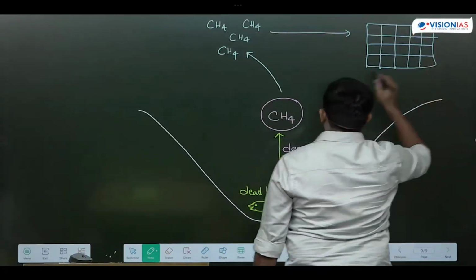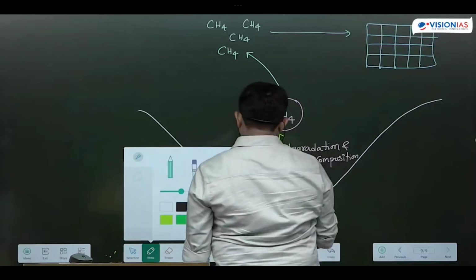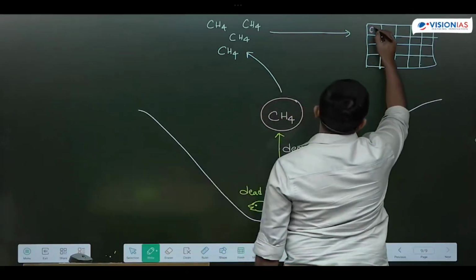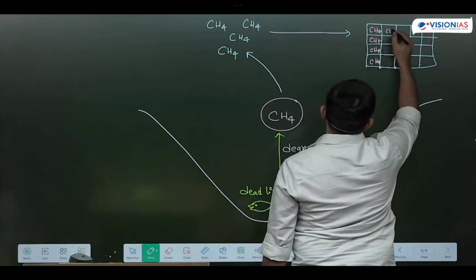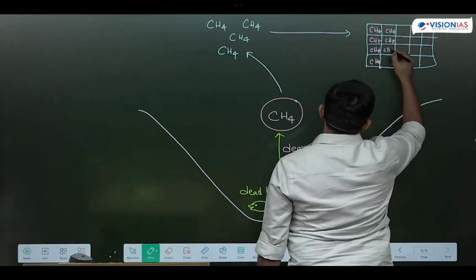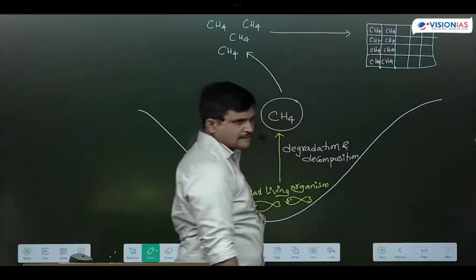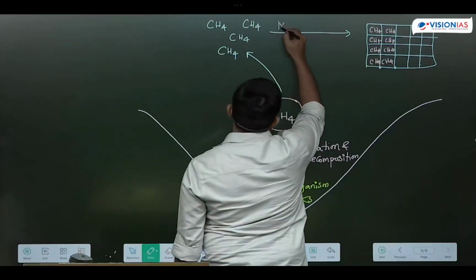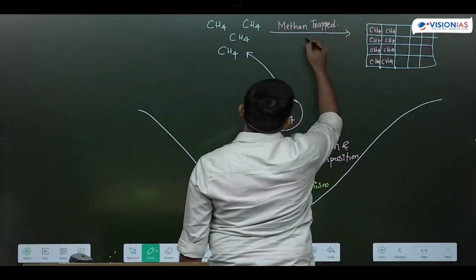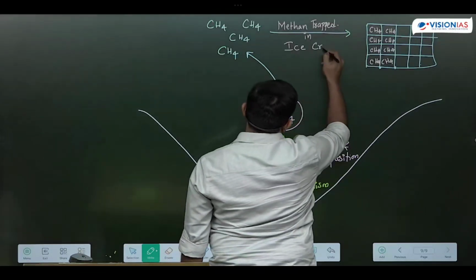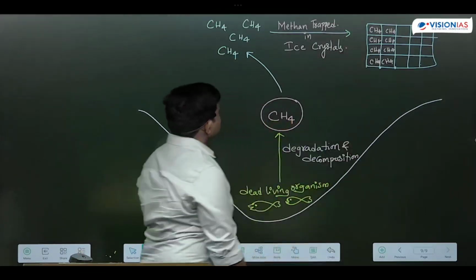This is an ice crystal, and in these ice crystals, this methane gas will be trapped. It doesn't happen all of a sudden, students. It happens in a slow, gradual, evolutionary process. So methane will be trapped in ice crystals.